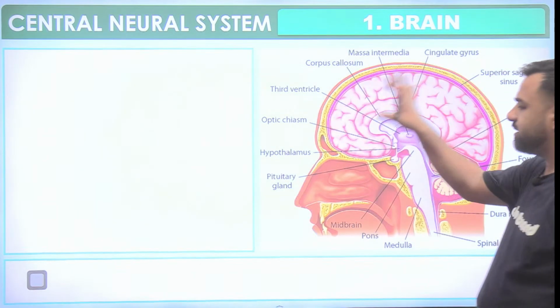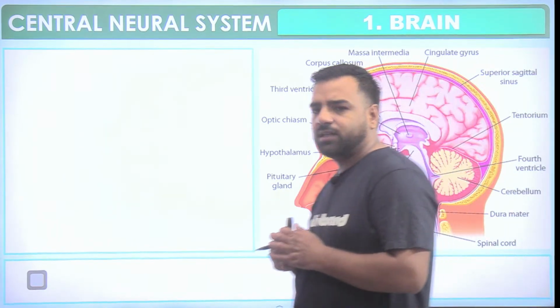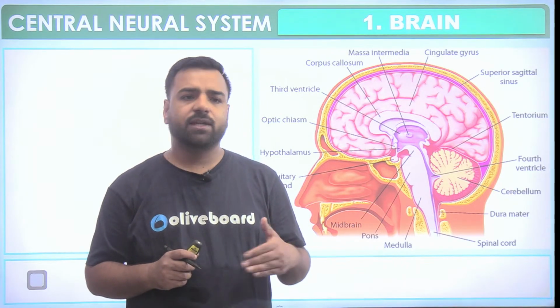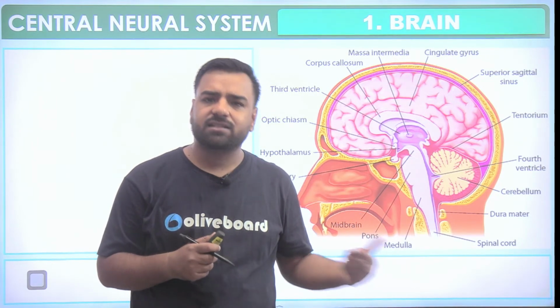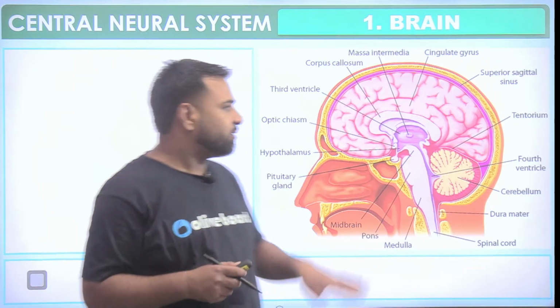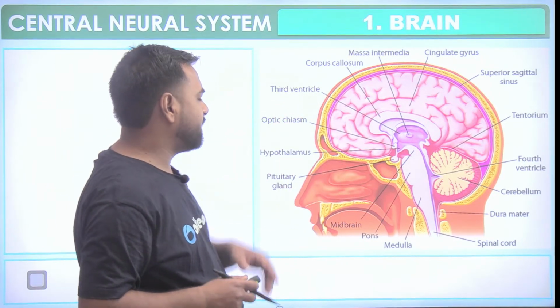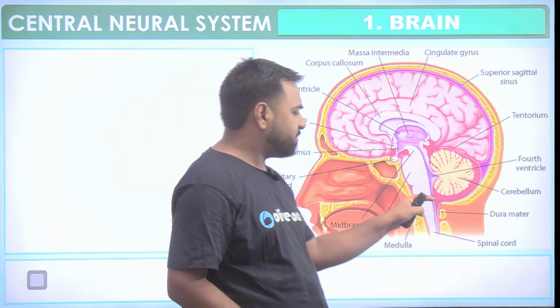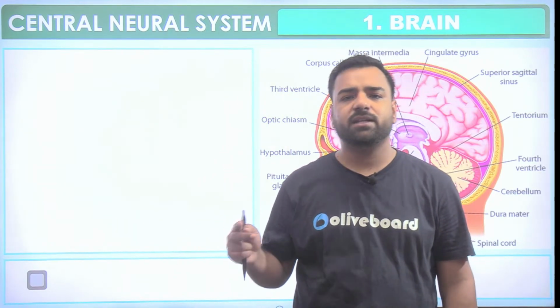This is the structure of the brain that we were talking about. Here in this brain, we have already discussed pituitary gland, hypothalamus and pineal in the last class which we discussed yesterday. Now just have a look. The brain is divided into several parts. This is the midbrain, right? The medulla which is present, this is the hindbrain. So the brain is divided into three sections: the forebrain, midbrain and the hindbrain.